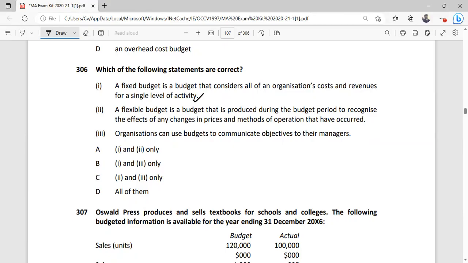Organization can use budget to communicate objectives to their managers. These are the two purposes. Second one is the incorrect definition of the flexible budget.